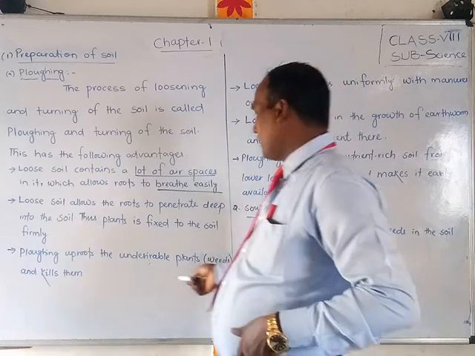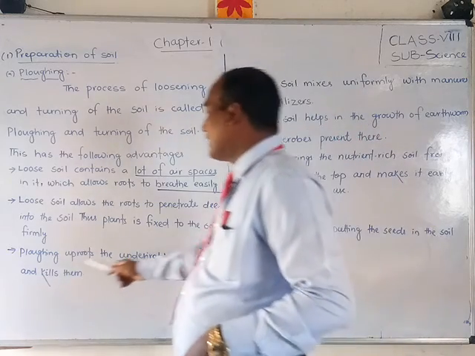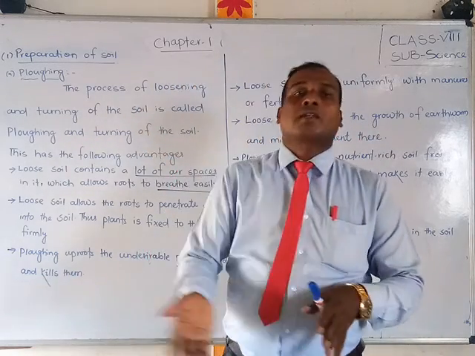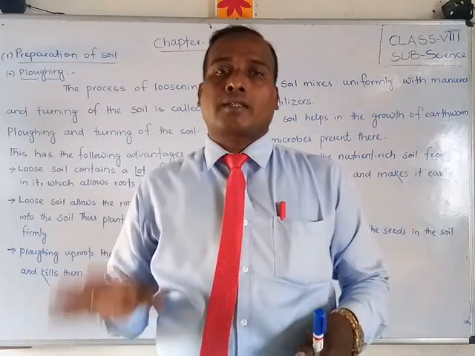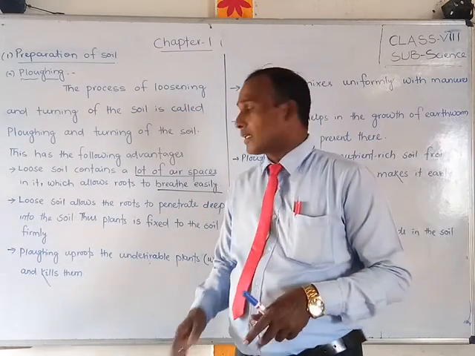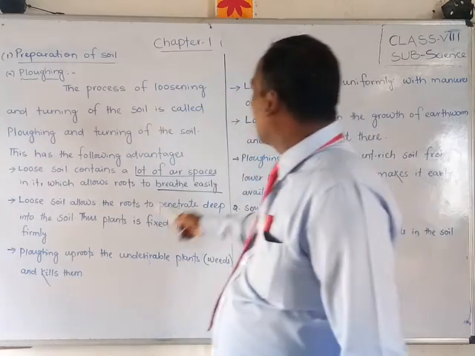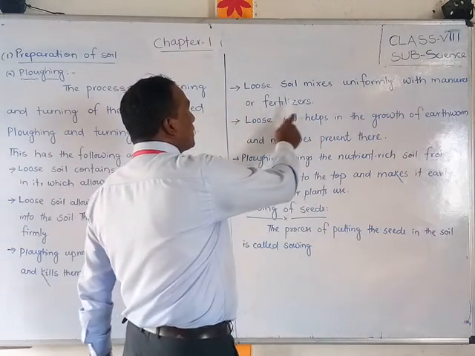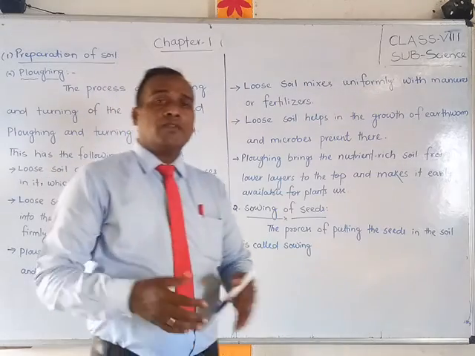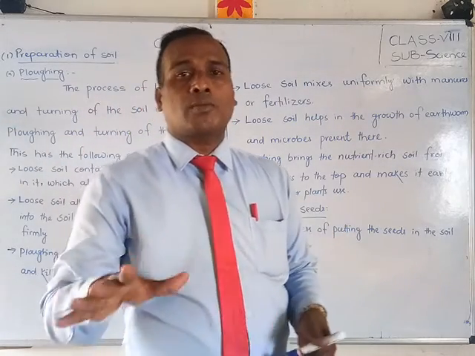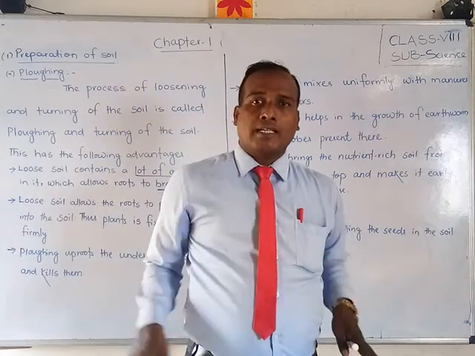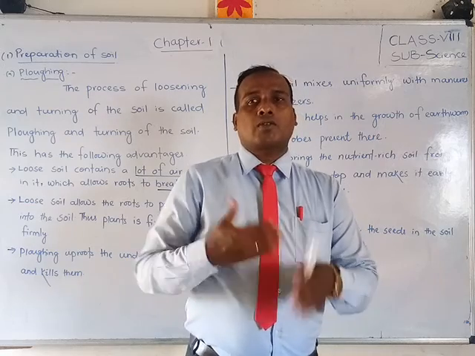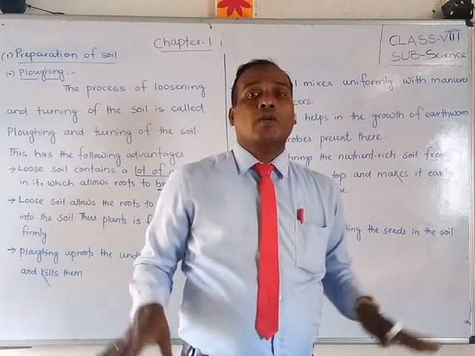Then after what will happen? Undesirable plants, weeds, are uprooted and killed. Next point is loose soil mixes uniformly with manures and fertilizers. So whenever we add manures, whether on the upper layer or below, what will happen? It will be mixed uniformly.